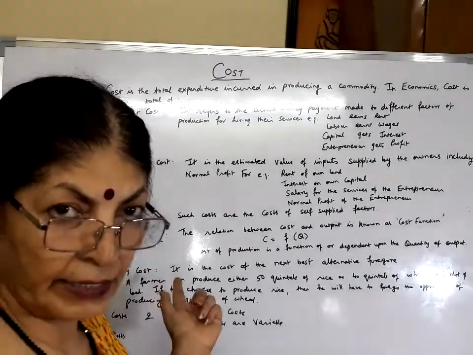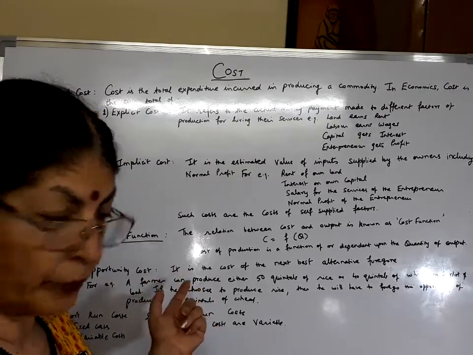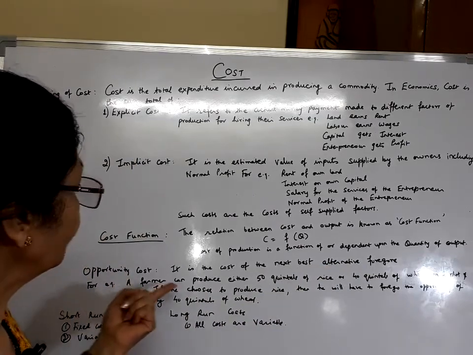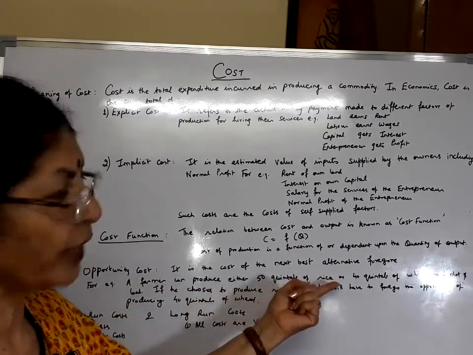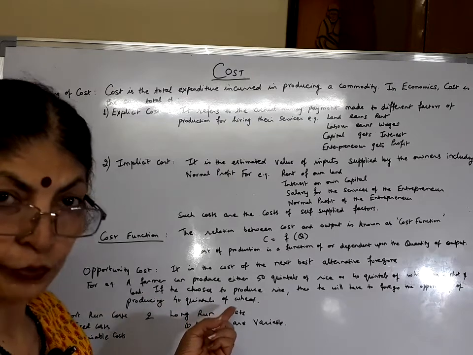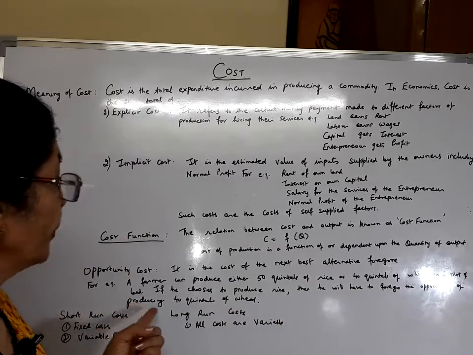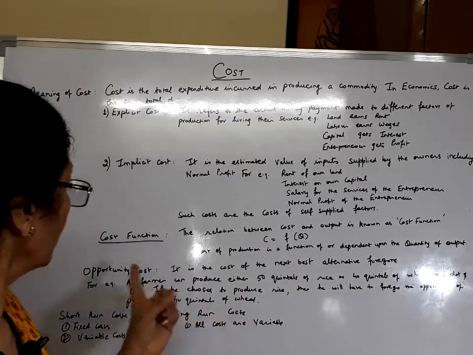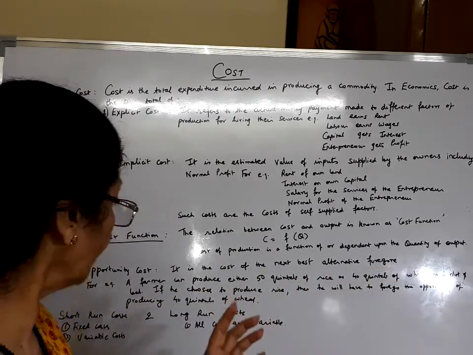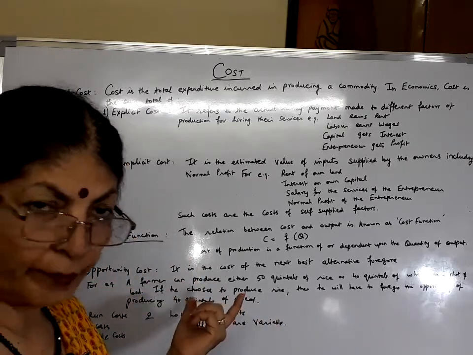Now let us understand the next concept, that is called opportunity cost. This is normally asked as a 1-mark question. It is the cost of the next best alternative foregone. For example, a farmer can produce either 50 quintals of rice or 40 quintals of wheat on a plot of land. If he chooses to produce rice, then he will have to forego the opportunity of producing 40 quintals of wheat. So your opportunity cost will be the 40 quintals of wheat that the farmer will have to forego in order to produce rice. Opportunity cost is normally a 1-marker question.